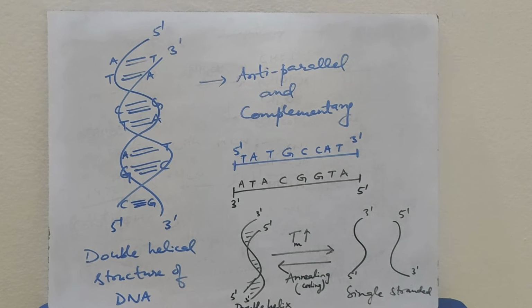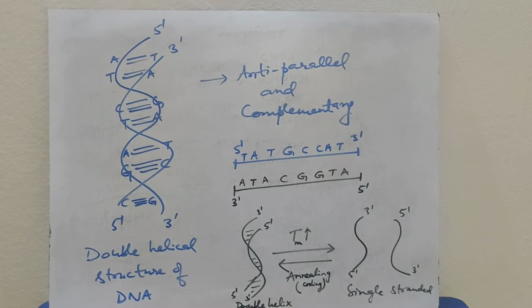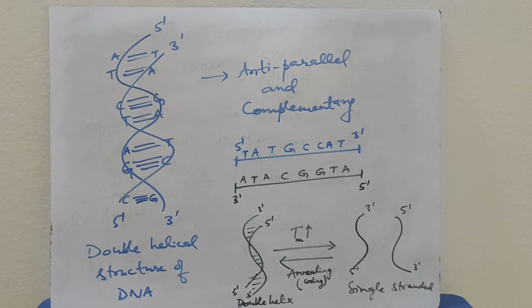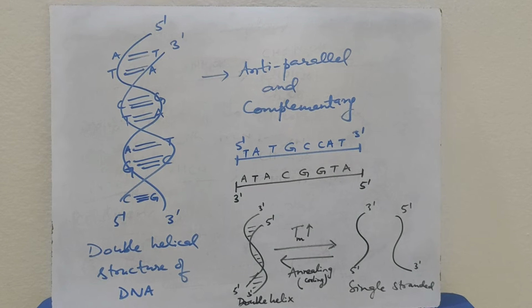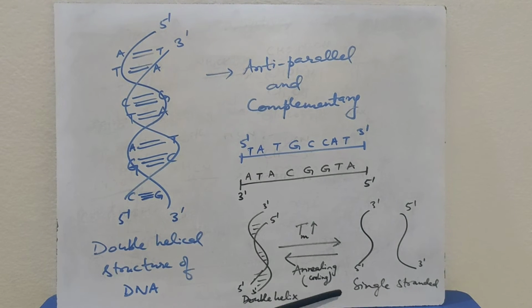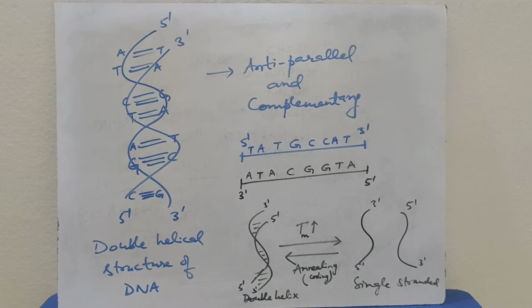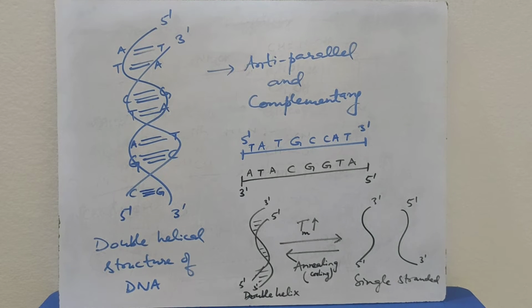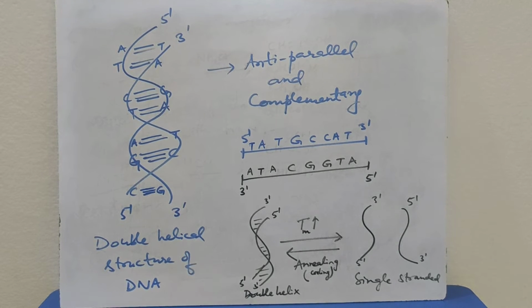The two strands can regain their double helical structure on cooling. So on cooling, the two separated strands again form the double helical structure. This process is called annealing. So on cooling, annealing takes place. On heating, the two strands separate, and the process is called melting.